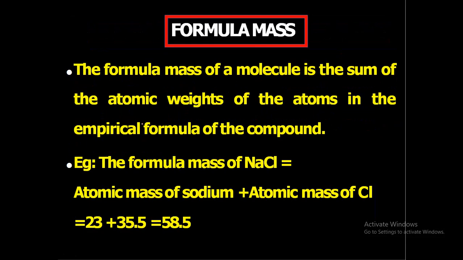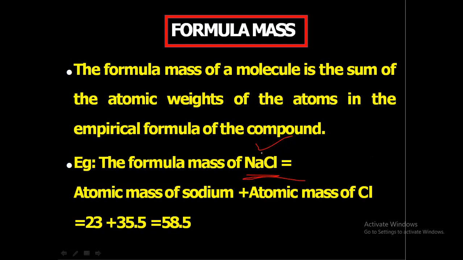Next is formula mass. Formula mass of a molecule is the sum of atomic weights of the atoms in the empirical formula of the compound. For example, in case of sodium chloride, since it exists as a crystal, we express it by its formula, which is NaCl, and we can find the formula mass by adding its atomic masses together as in the formula.